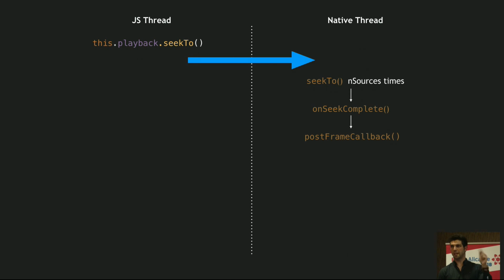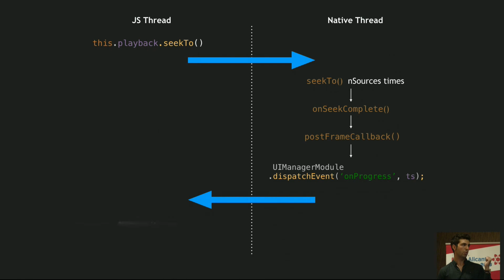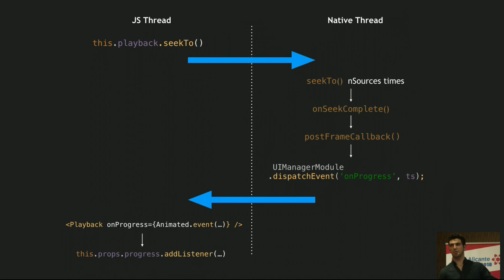So on the next frame, after the next frame is composed, I will dispatch again the event, like, hey, this is the new value. And then remember, we have the playback with animated event that will receive the up-to-date value. And then this is an asynchronous listener that we set to subscribe to updates. So there is a lot of things going on here.